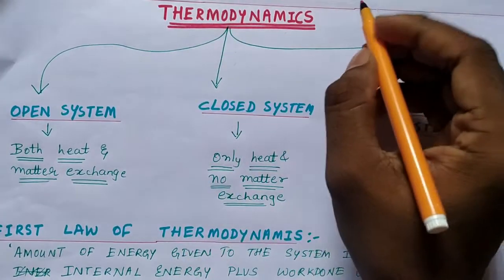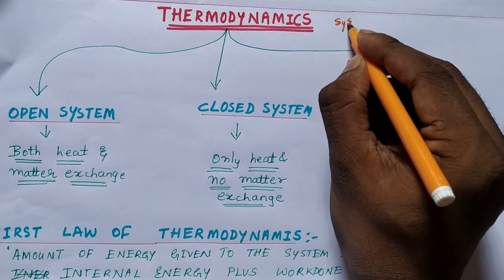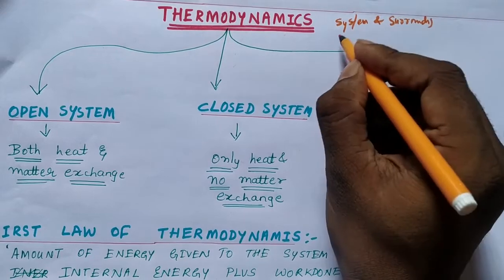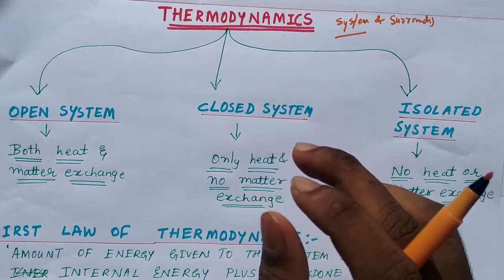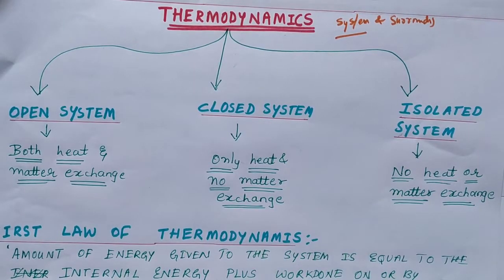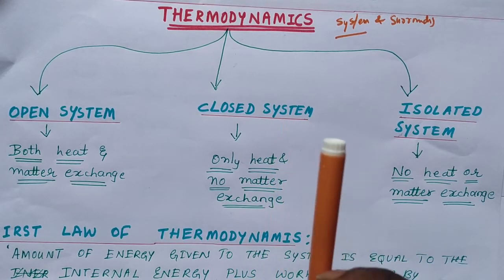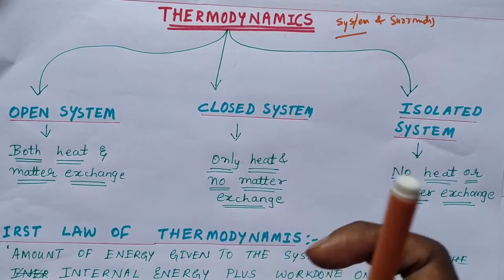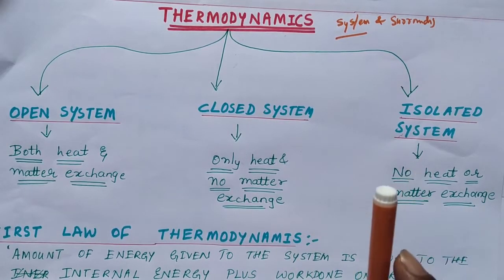See, first, thermodynamics means in your high school classes, even in your PU syllabus, you have gone through two words. One is system and another one is surrounding. See, system is what? System is any body which is separated from the entire universe through finite boundaries, okay, finite walls. For example, this pen is also a system, because the internal nature of this pen is separated externally through a closed boundary. Okay, boundary may be any kind, it has to be separated by certain boundary.